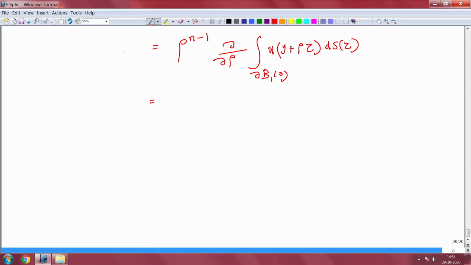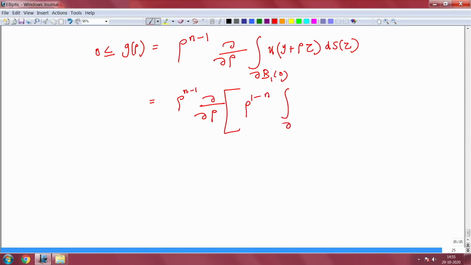What I want is, of course this is 0, and this is less than or equal to this, you have that condition. Now look at here. So I will go back by the same procedure after taking this derivative outside. So now it is outside, d by d rho. When I go back, while coming back, translating and dilating in this fashion, I got rho n minus 1. So if I go back to the same ball, I get rho power 1 minus n, but that is within the derivative.